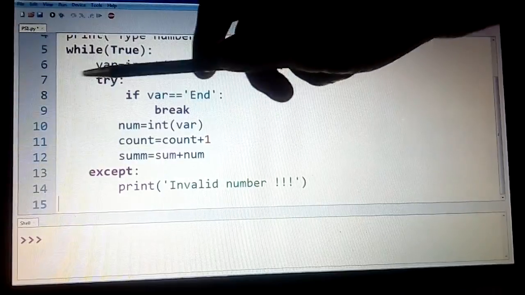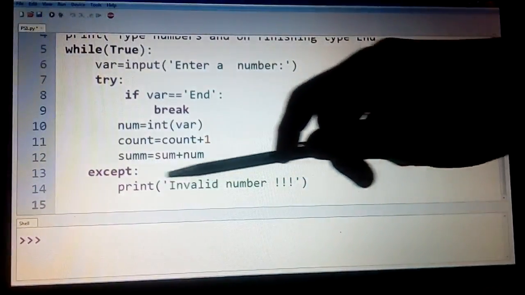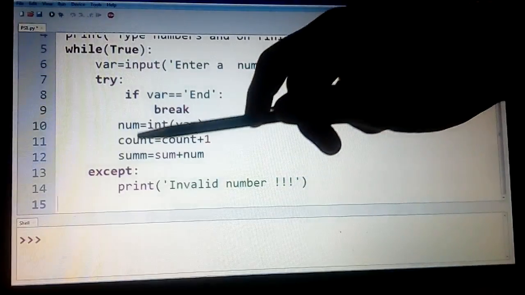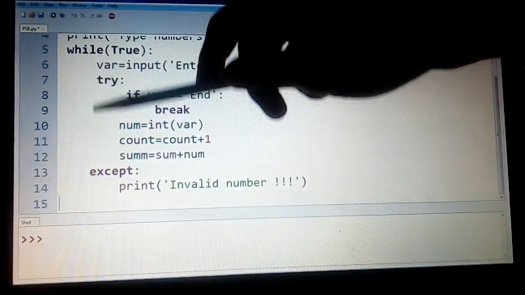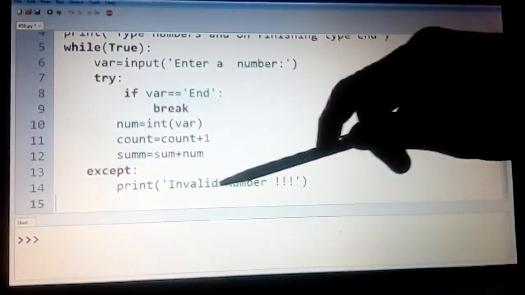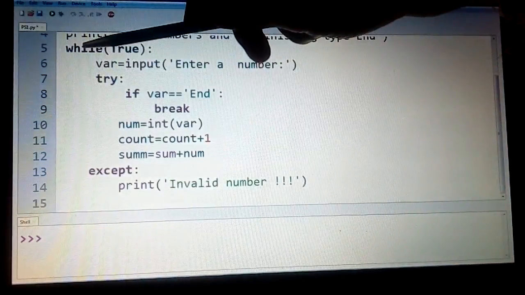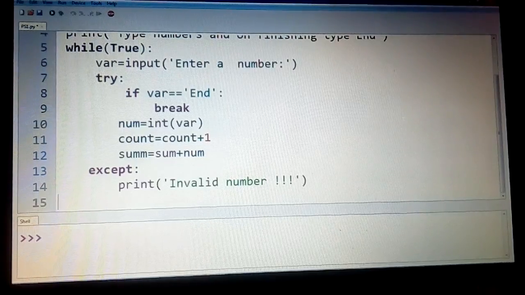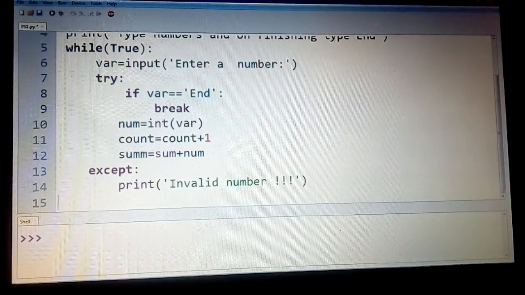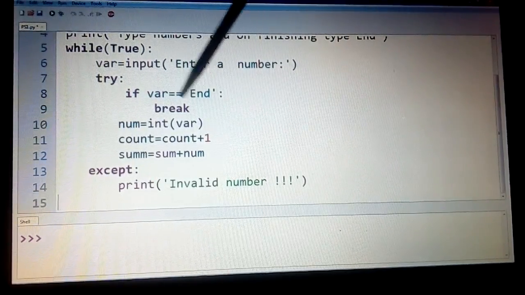So this is under the except itself, so you print this message here, and you should ensure that this try and except are inside the while. The moment invalid number is printed, again it will loop back and continue with the next inputs. That is what is expected. And if end is typed, then it will break the loop.